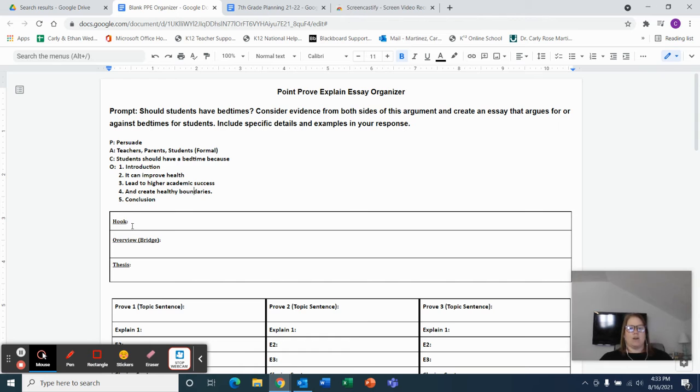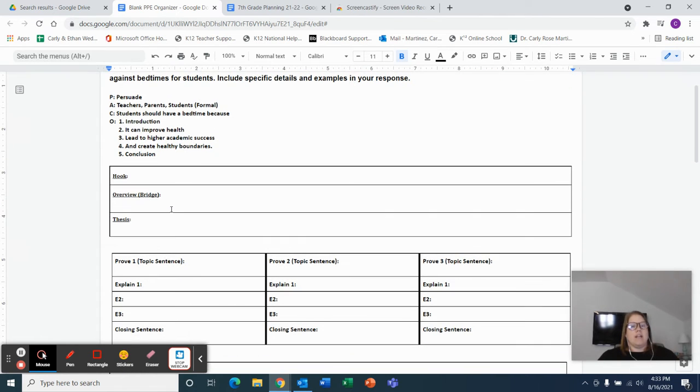Okay, so we have our PACO already filled in. The next thing on this organizer is our introductory paragraph. Okay, and that's always going to have 3 pieces. We're going to have a hook, an overview, and a thesis. Okay, I'm actually going to start with that thesis. And this is the easiest thing for me to do. I'm going to show you why. Everything that I need for this thesis statement is already done in your C and your O steps of PACO.